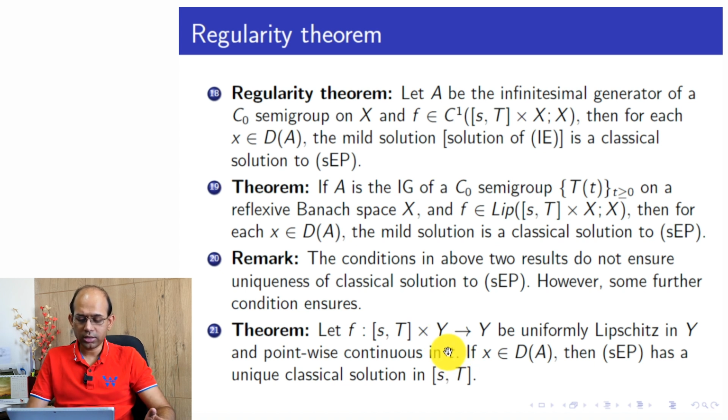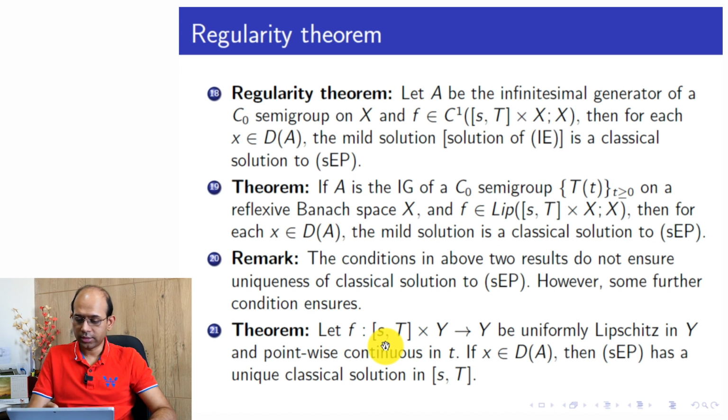Under this condition, if x is in the domain of A, and A of course generates a semigroup and all those things are as before, then this semilinear evolution problem has a unique classical solution in the interval s to capital T.